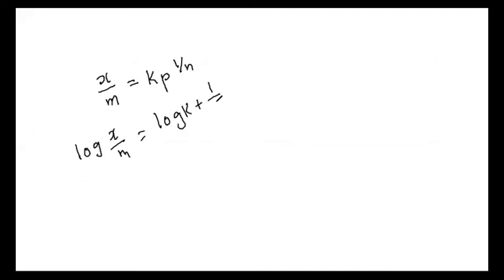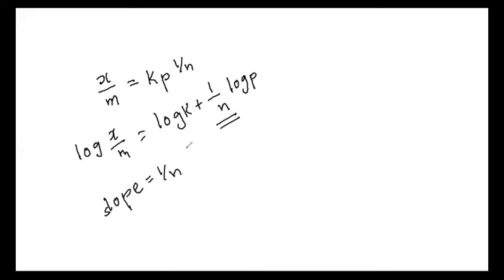x by m is equal to K times P to the power 1 by n. If we take log values, that is log x by m is equal to log K plus 1 by n log P. Here the slope is what? 1 by n is the slope.